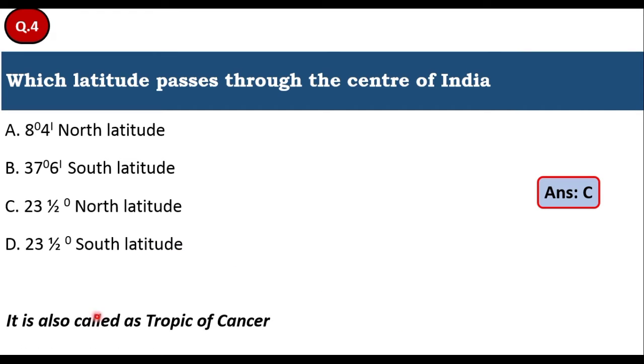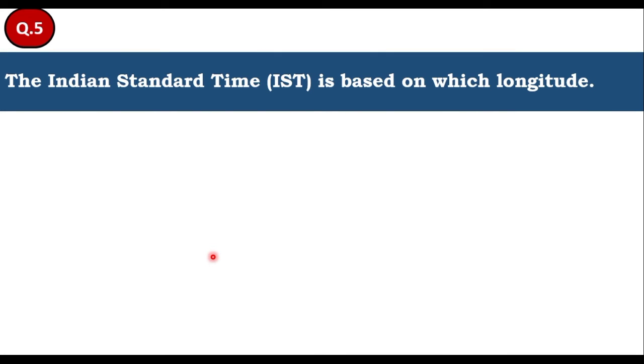One more thing: 23.5 degree north latitude is also called the Tropic of Cancer, and 23.5 degree south latitude is also called the Tropic of Capricorn. So let's move to the next question.